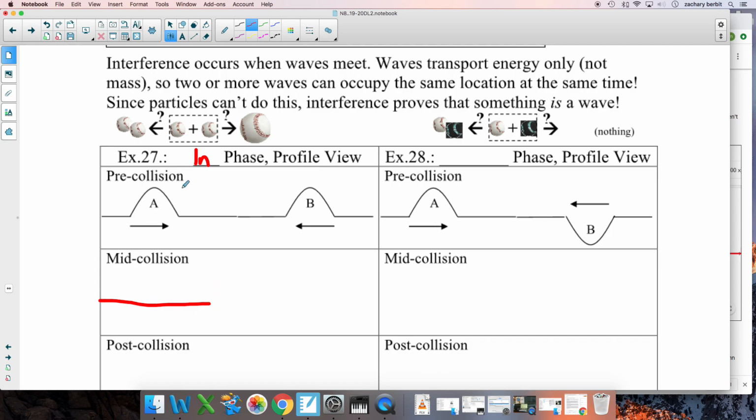I'm going to try to do this carefully. This has a height of h. So does this one. This has a width, let's call this w. So does this one. And you can write it next to it if you'd like. And there we go.